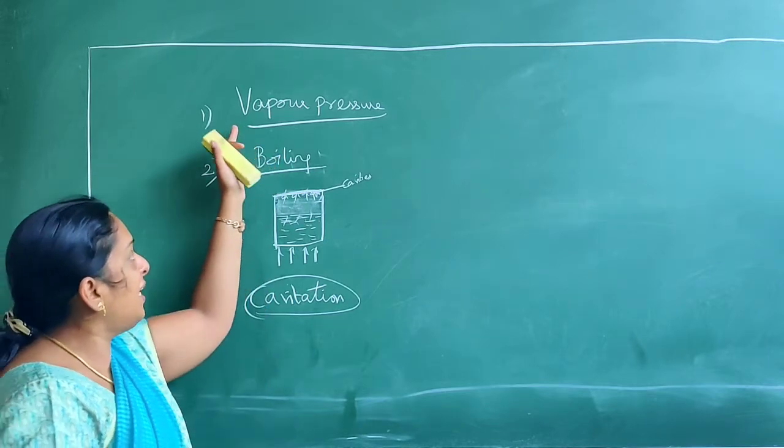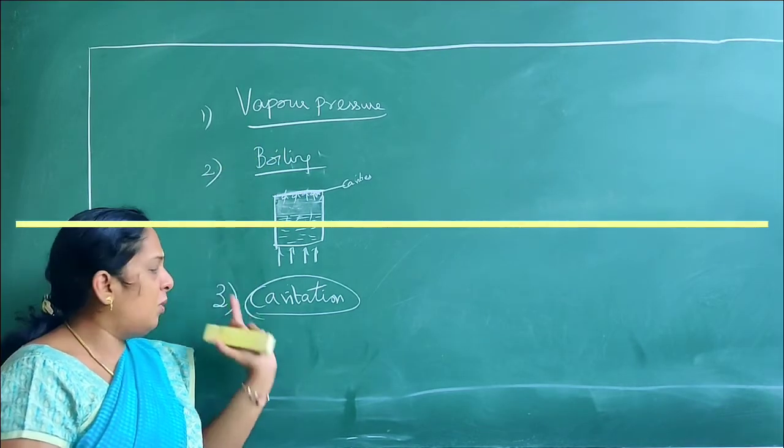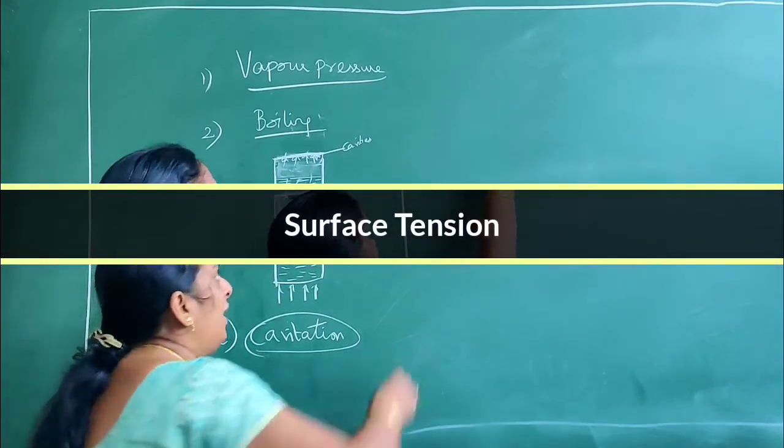So we have seen three properties. One is vapor pressure, second one is boiling property, and third one is cavitation.